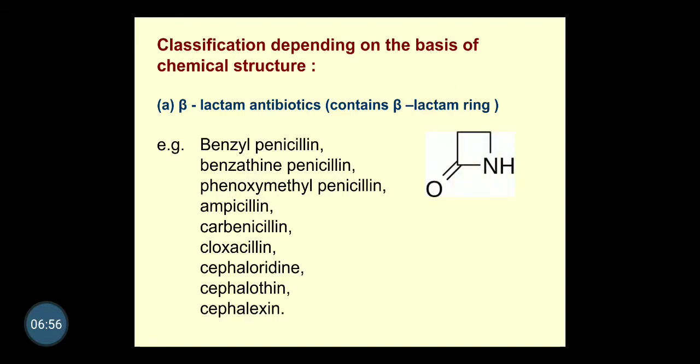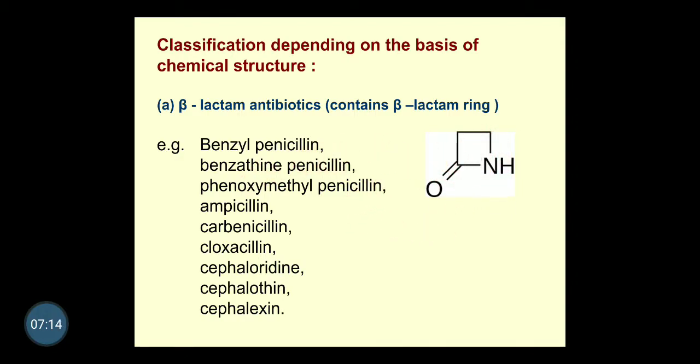Beta lactam ring is a four-membered ring which has a nitrogen as a heteroatom and an oxo group. This four-membered ring we had seen in the heterocyclic rings also, and this is the beta lactam ring. All antibiotics which have this heterocyclic ring in their structure are called beta lactam antibiotics.